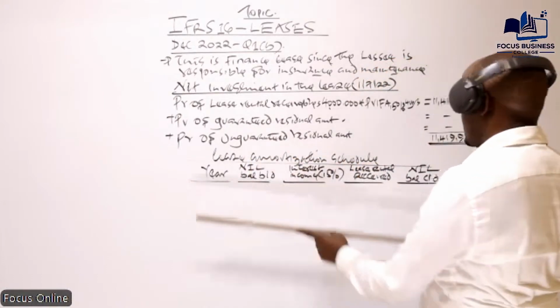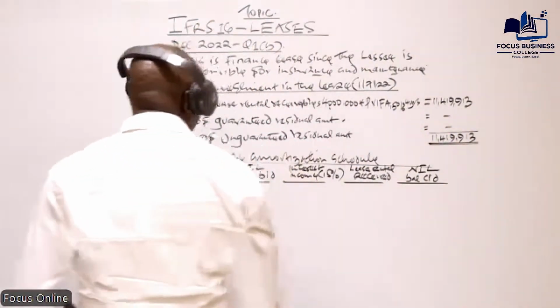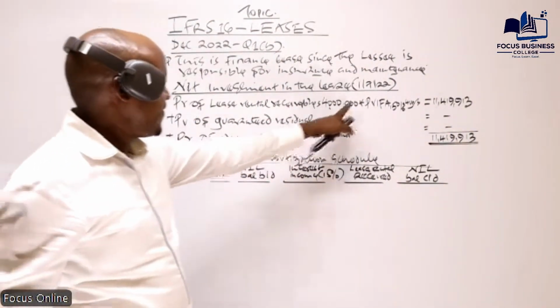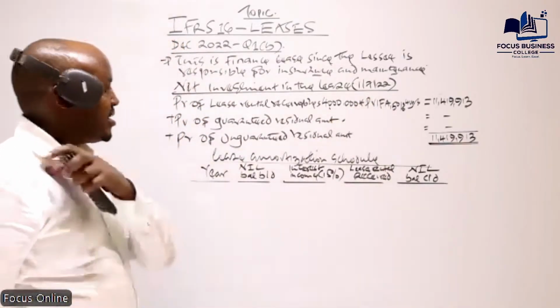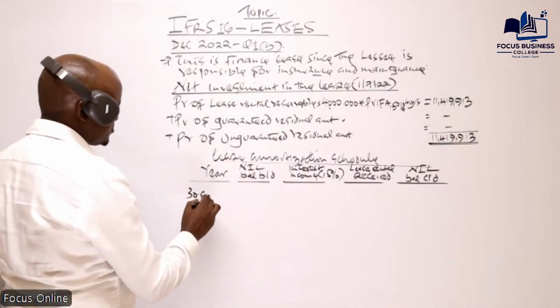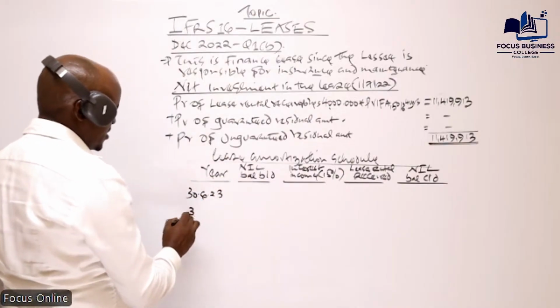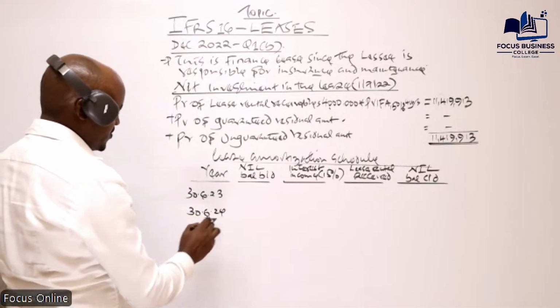Now, having this, we need to proceed and prepare our lease amortization schedule. The first year started on 1st July 2022, so automatically that year will end in June 2023. And remember, the lease is for 4 years. The other year ends in June 2024.